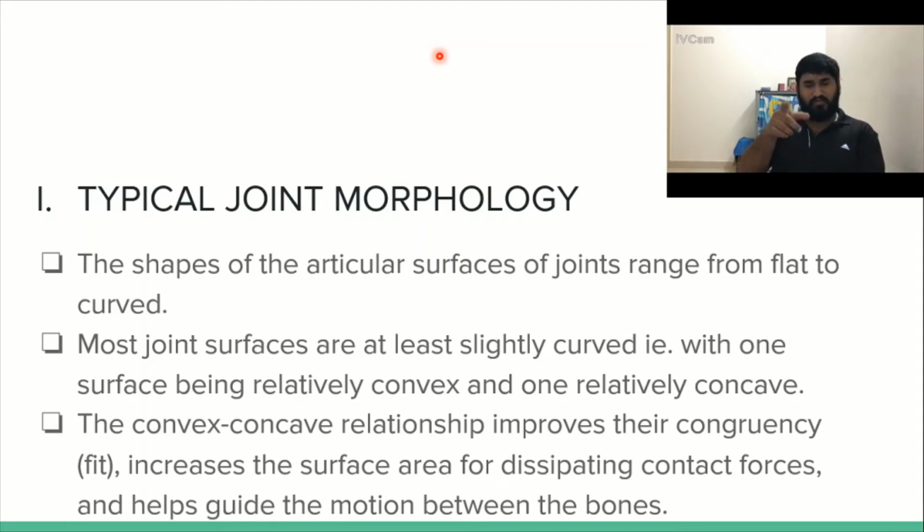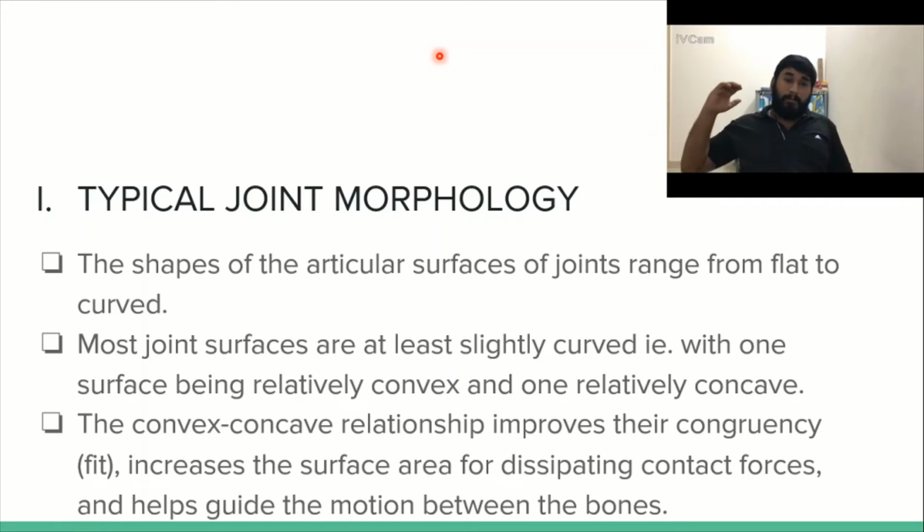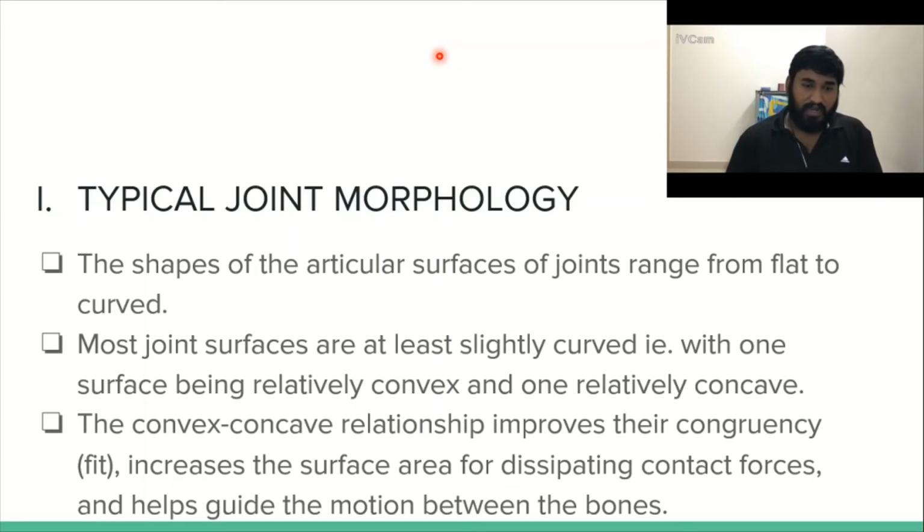See, there is a small thing I want to put forth. If you can see the glenohumeral joint, the glenoid part is very small. Then you have the soft tissue structures also, that is, your glenoid cavity is formed by the glenoid labrum, which gives a very good cup-like congruency to the joint. So it is not only the bone. Sometimes the bone is relatively concave and the soft tissue makes it more and more concave to make it a very good congruent fit.